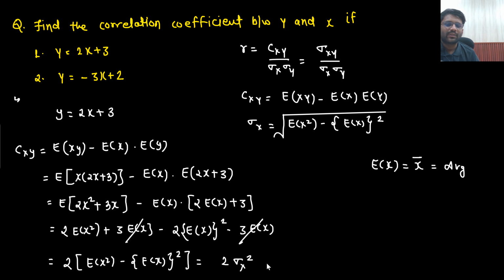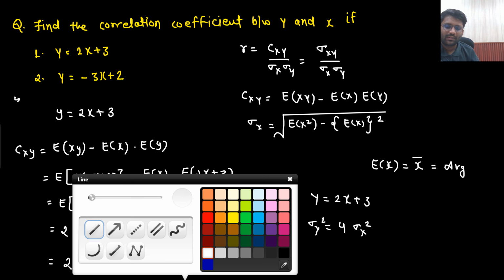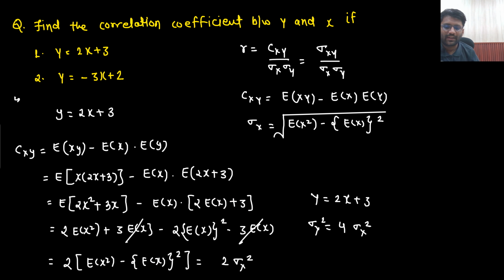Understandable? So this is the calculation that we have done, right? Simply putting in the values, we are getting this, which comes out to be 2 sigma x square. Can you find the relation when y is given as 2x plus 3? If you take the variance on both sides, what will you get? Sigma y square will be equal to 4 sigma x square. Say yes or no? In this scenario, two things you have done. So this I will write down someday later on. As of now I am not writing. So two things we have derived: covariance of xy has come out to be 2 sigma x square, and sigma y square has come out to be 4 sigma x square.